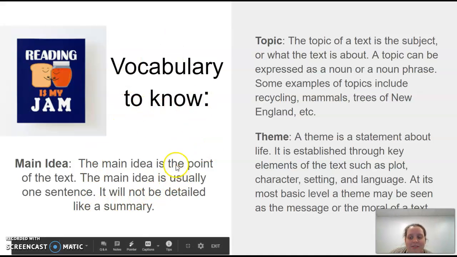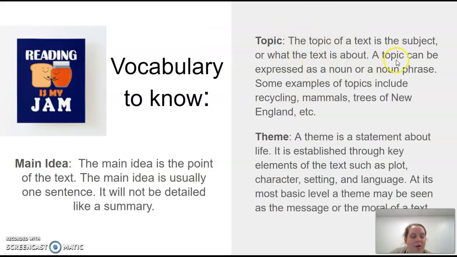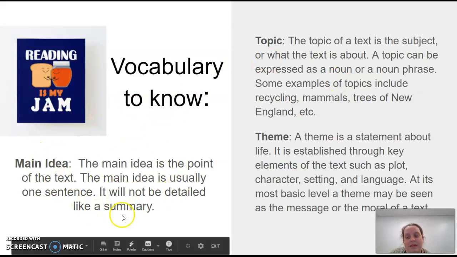A topic is very similar to a main idea. It's going to tell us what the text is about, but it's going to be different because it is not expressed as a full sentence. It's going to be a noun or a noun phrase. It's going to be just about a single word. Okay, so some of those examples are recycling, mammals, trees of New England. You want to make sure that you understand that a topic is a single word. A main idea is going to be one full sentence.